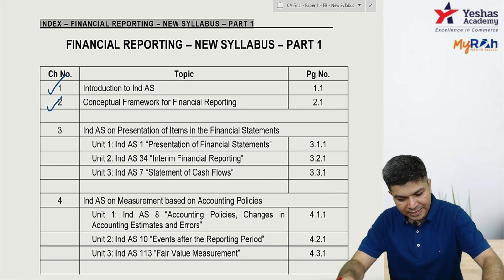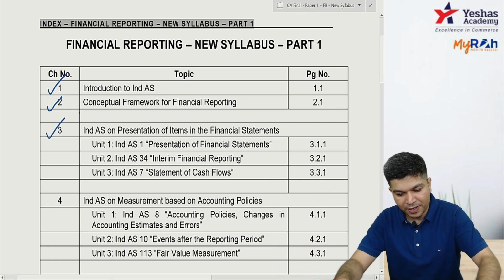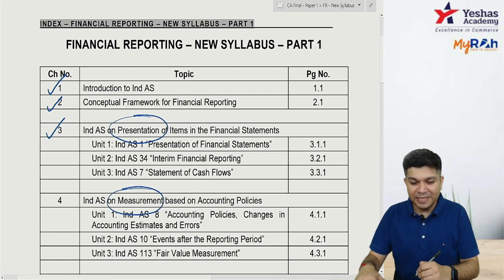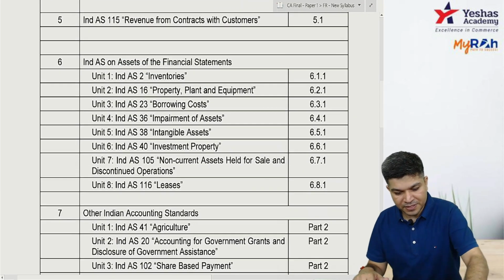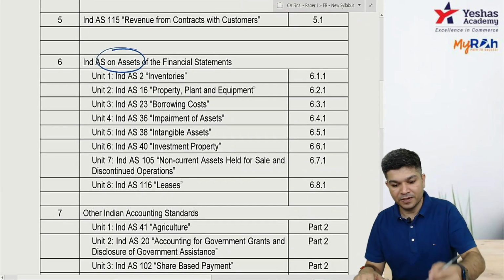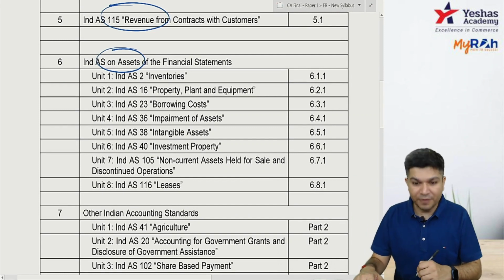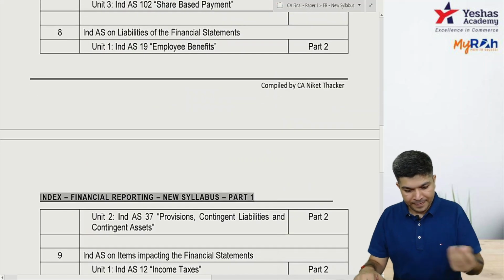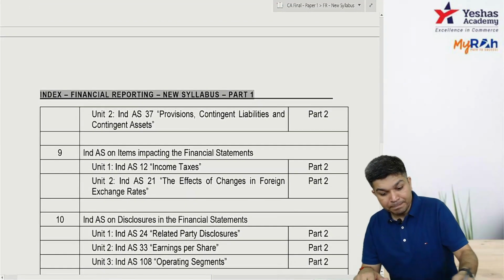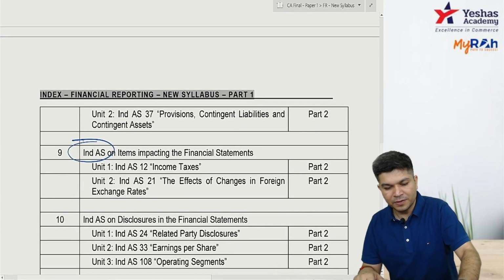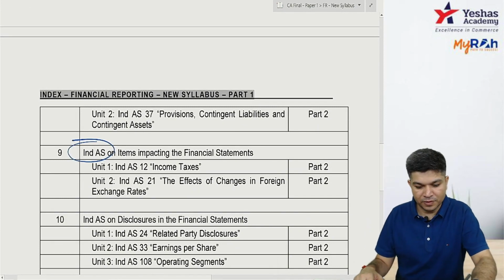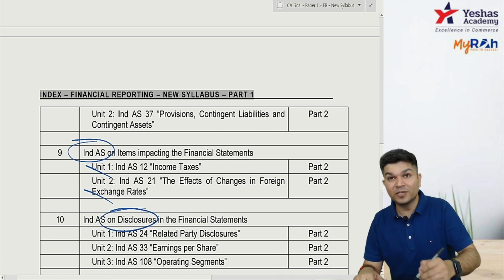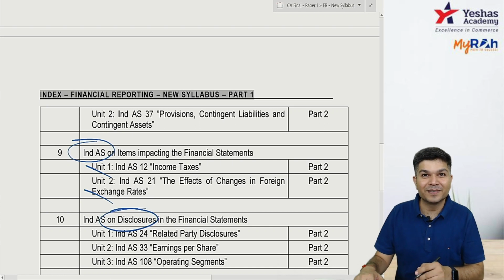Okay, then we have IND AS, all your standards. One related to presentation. Then there are some standards related to measurement. Then there are some standards related to assets. Revenue recognition, we have IND AS 115. Then some other IND AS. Then we have IND AS which impact the financial statement. You know the word deferred tax. So there's deferred tax, foreign exchange, standards related to those. Then there are IND AS related to disclosures.